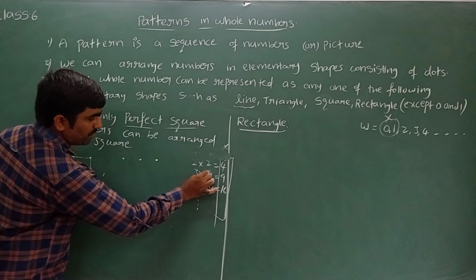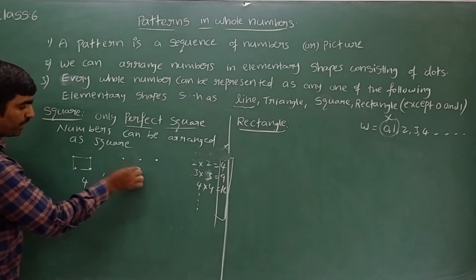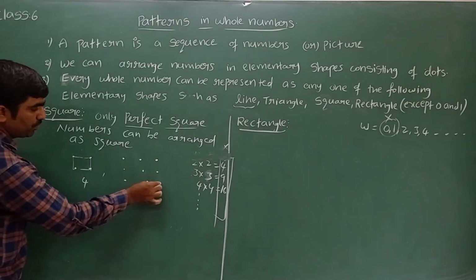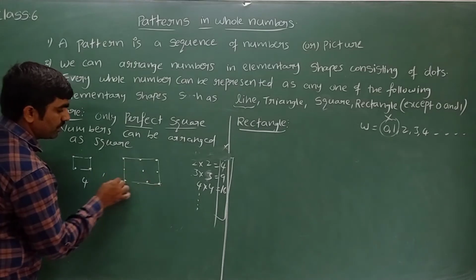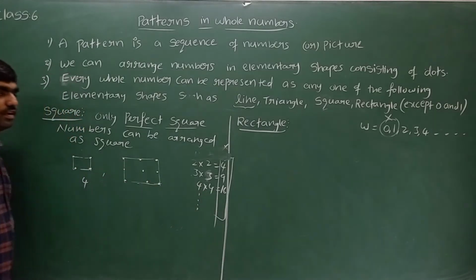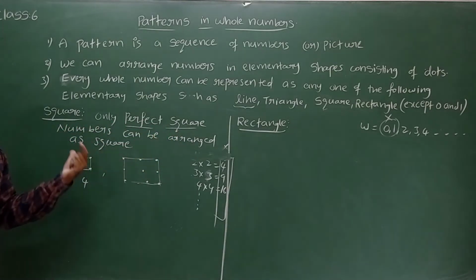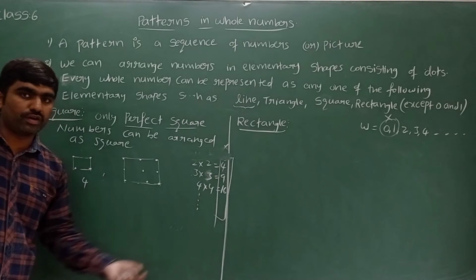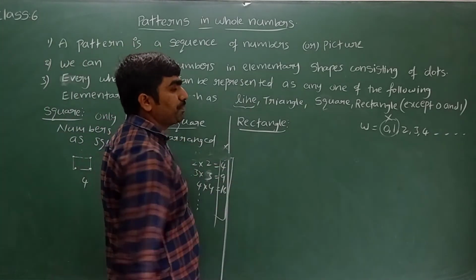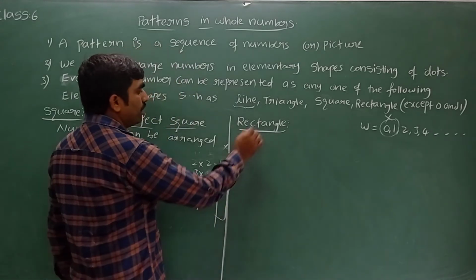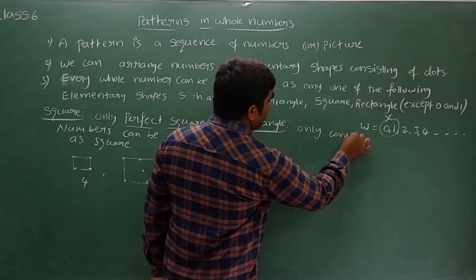3 threes are 9. 3 rows, each row 3 dots. 1, 2, 3. 1, 2, 3. By joining this, what can we see? We can see a square. Similarly 16, 25, 36. Hope you understood. Only perfect square numbers can be arranged as a square. We will move to rectangle. Which type of numbers are possible to arrange as a rectangle? I can say only composite numbers.